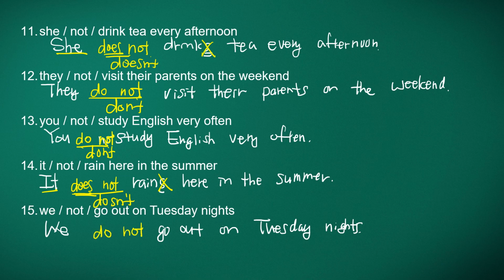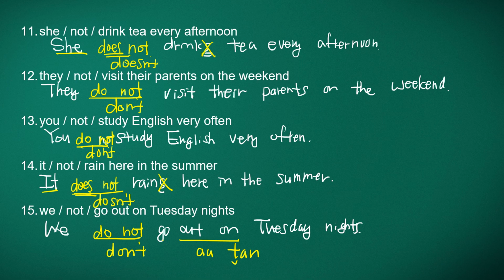We do not. And we don't. We don't go out on Tuesday nights. Go out on. So here, go out on, and the flaps out on. We do not go out on Tuesday nights. We don't go out on Tuesday nights.